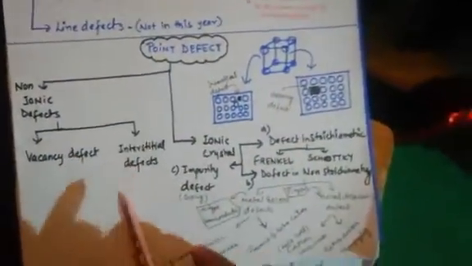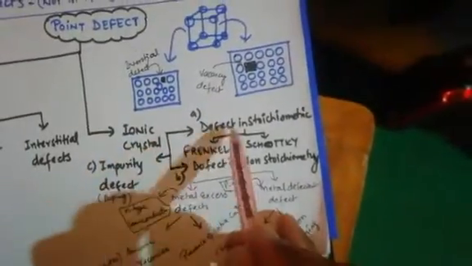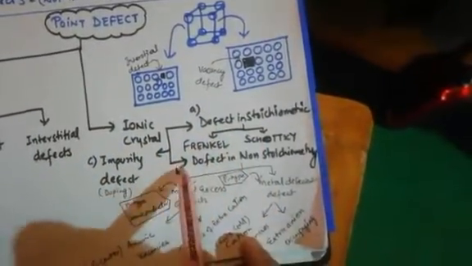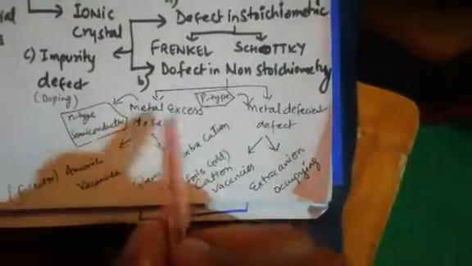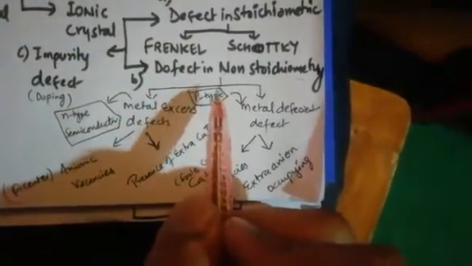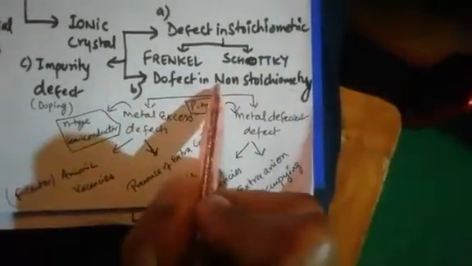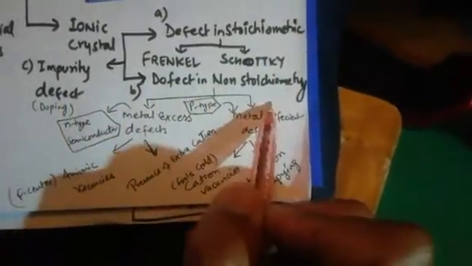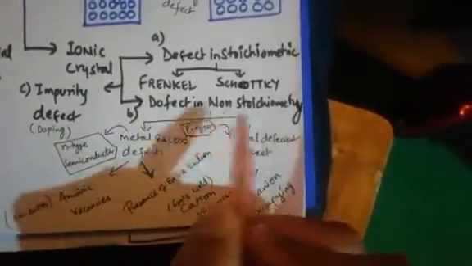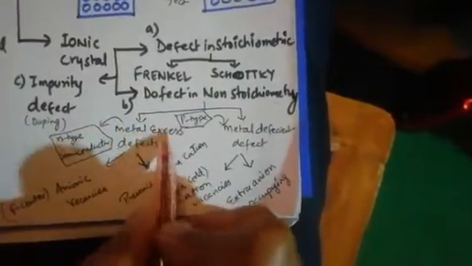So the example is this. Now second is point defect in non-stoichiometric solids. So this we have done: vacancy defect we did, interstitial defect we did, ionic crystal in stoichiometry we did. Now defect in non-stoichiometry. It is a little bit long, and further divided into so many types. First, let's discuss the types. Non-stoichiometry is where the number of cations and the number of negative ions do not form a fixed ratio. So, two types: metal excess defect.